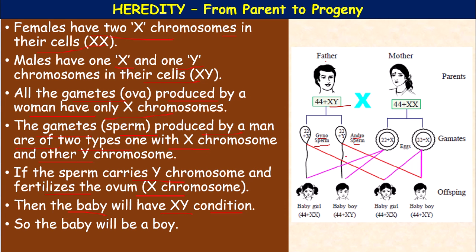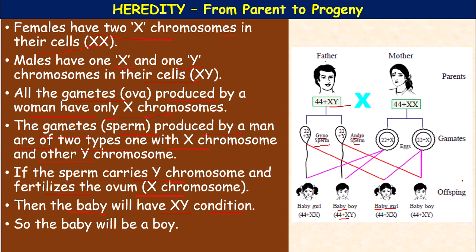So, when this gynosperm combines with the 22 plus X chromosome of the egg, then a baby girl is produced. The combination is 44 plus X and X. Whereas here you can see the androsperm combines with the egg with 22 plus X, and produces a boy, that is a 44 plus XY combination.